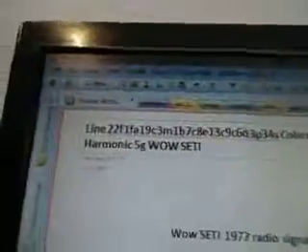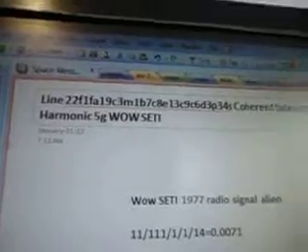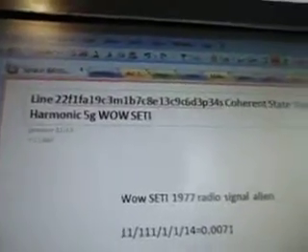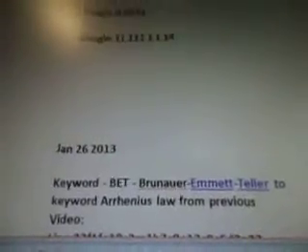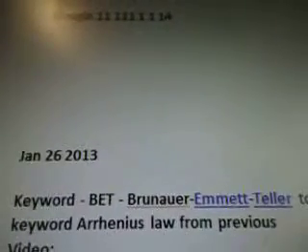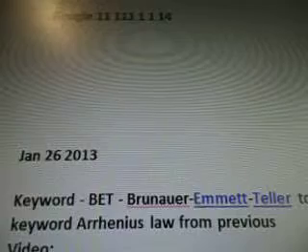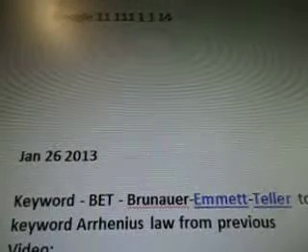284C3m1b7c8e13c9c6d3p34s. Line 22f1fa19c3m1b7c8e13c9c6d3p34s. Coherent State Quantum Harmonic 5G Wow Seti. And there's the alien radio signal there. And I'll just line that up there to film. Okay, wavelengths, quantum transport, long-distance communication for the UFO and the WOW data.